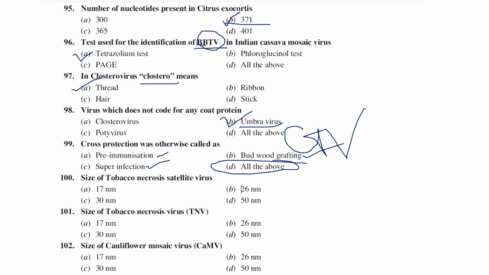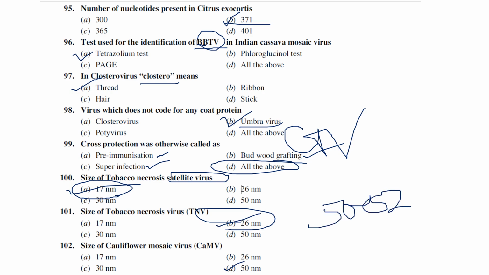So size of tobacco necrosis satellite virus, I think sizes we might have discussed earlier. Anyway, I will tell you once again. So generally the size of tobacco necrosis satellite virus is 17 nanometer. And tobacco necrosis virus, there is a difference. Satellite means the smallest variant. Tobacco necrosis satellite means smallest virus, 17 nanometer. Tobacco necrosis virus is 26 nanometer. Okay, and the size of cauliflower mosaic virus is in the range between 50 to 52.